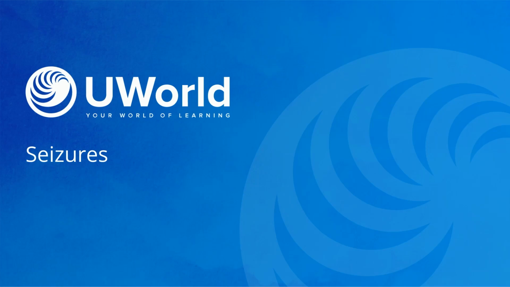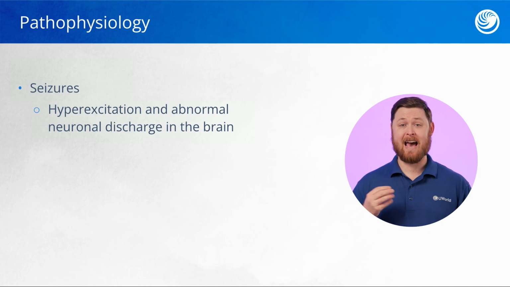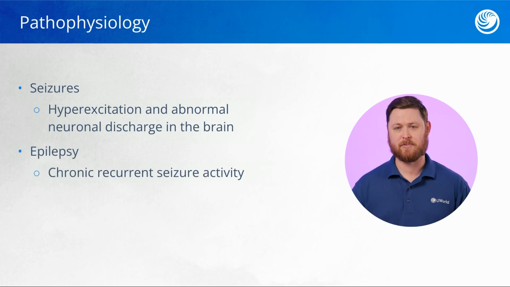This topic is about seizures. A seizure is a type of hyperexcitation and abnormal neuronal discharge within the brain. Now, a seizure may only occur once for an individual, but some individuals are predisposed to chronic recurrent seizure activity. This is referred to as epilepsy.